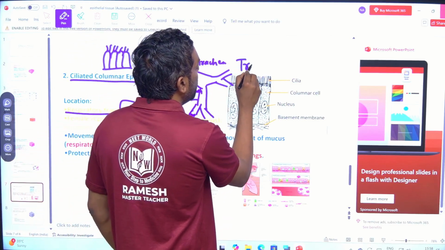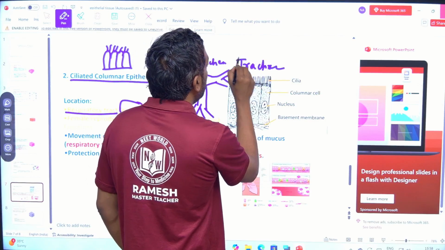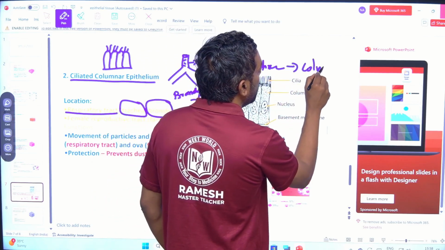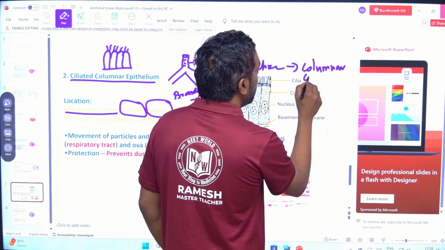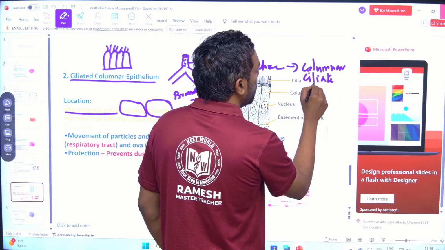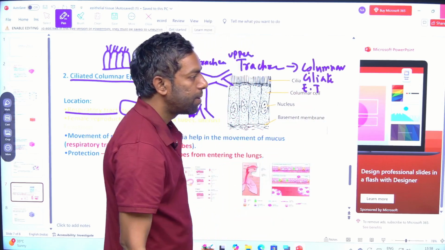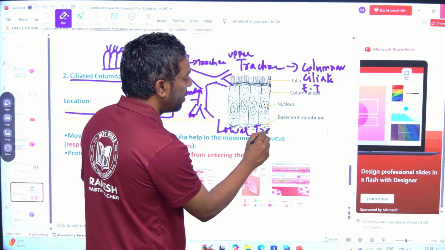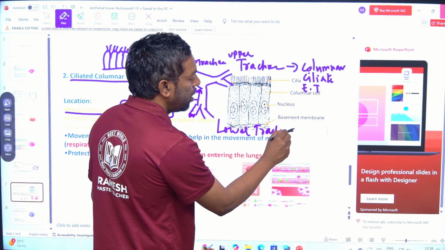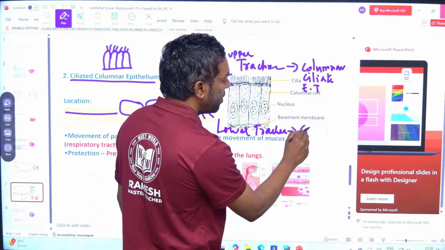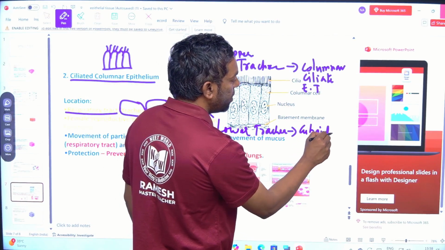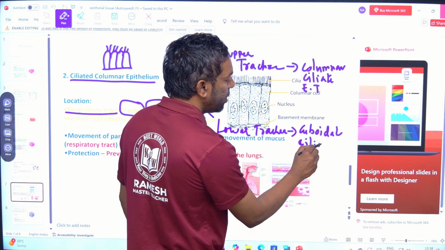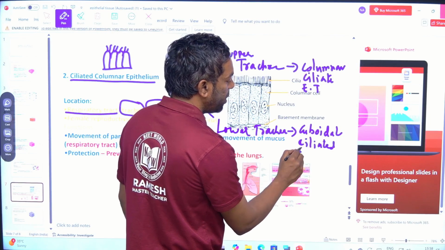Upper trachea: columnar ciliated epithelial tissue. Lower trachea: cuboidal ciliated epithelial tissue.